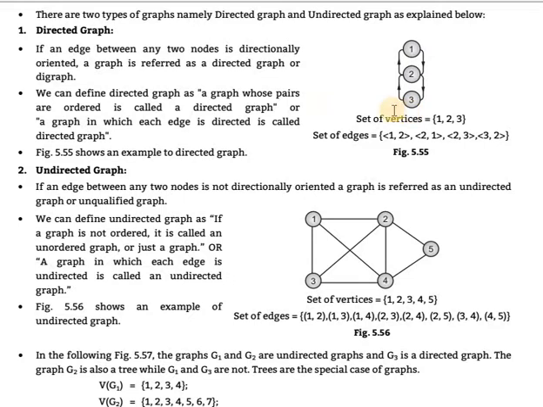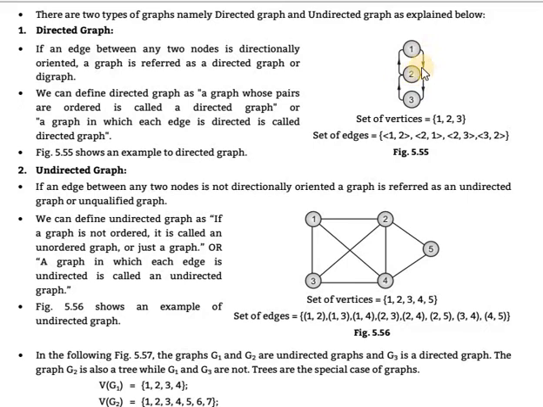Shown in the example, the set of vertices is 1, 2, 3. How do we define it? The set of vertices is written in opening curly braces with the vertex names, then closing curly braces. That is the syntax for defining the set of vertices. The set of edges is also written in curly braces, with each edge between less than and greater than signs.